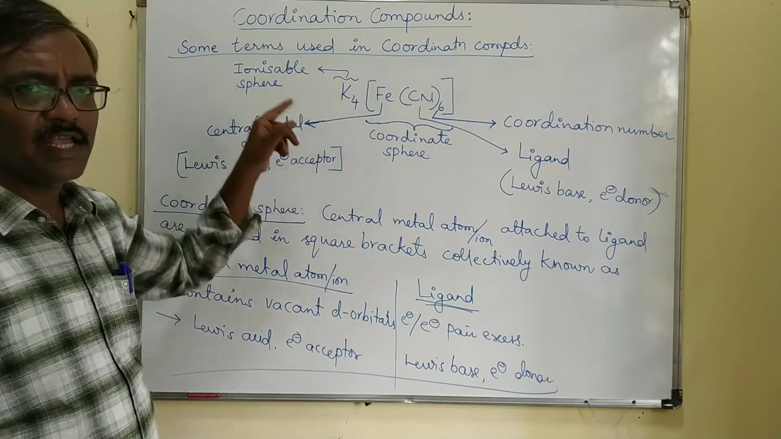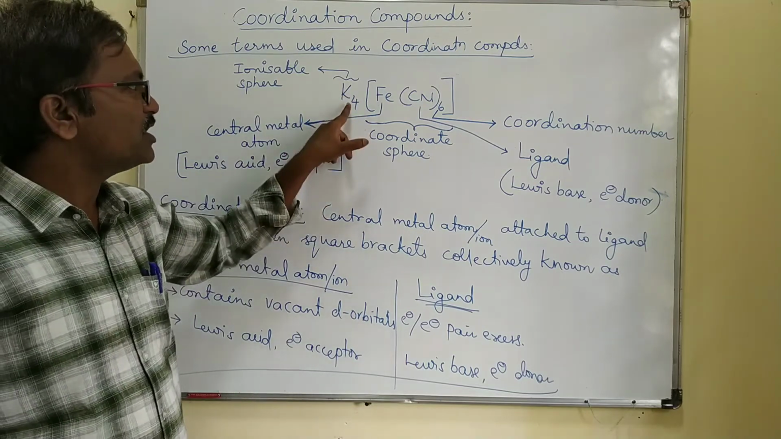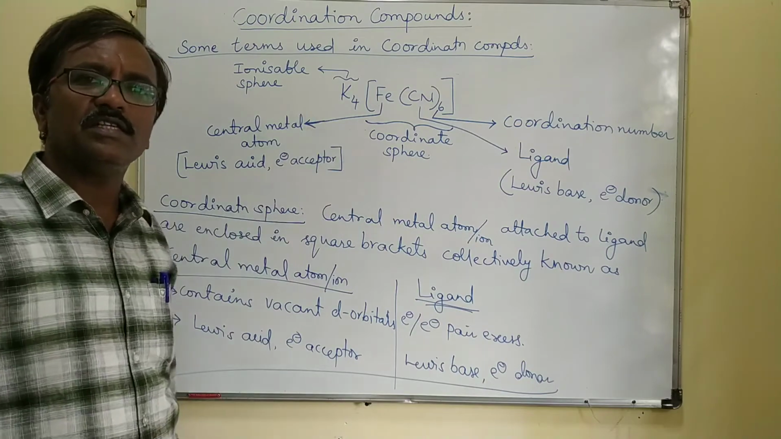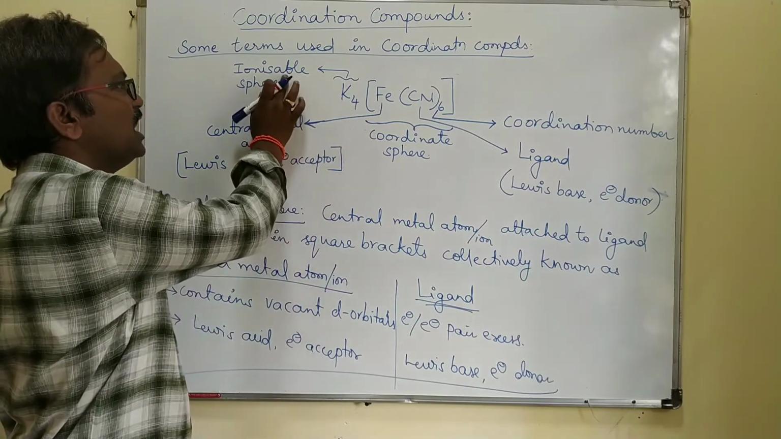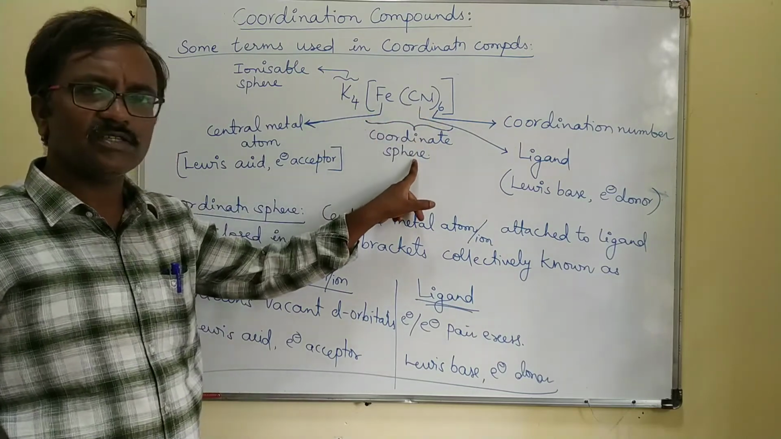K4 is the ionizable part. If you add it in the water, this component can be ionized in the water. That's why you call it the ionizable sphere. This component does not ionize, that's why you call it the coordinate sphere.